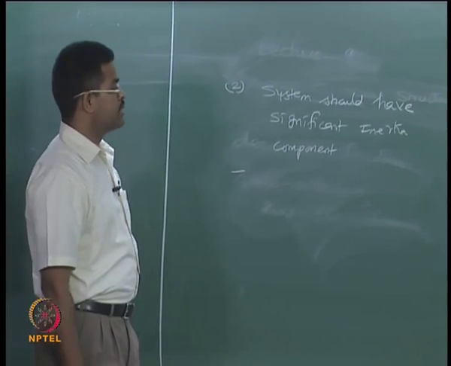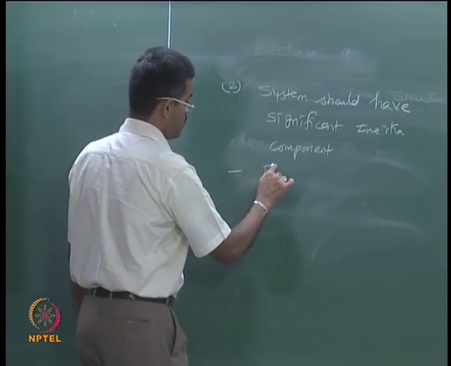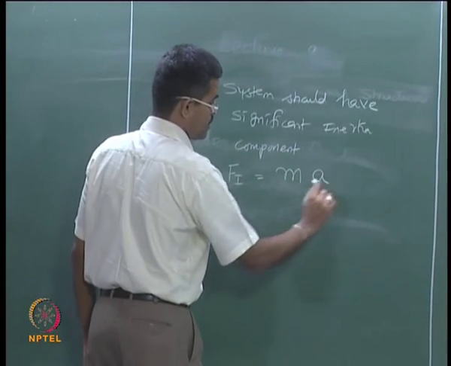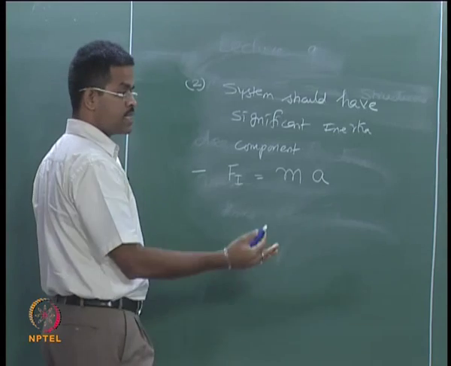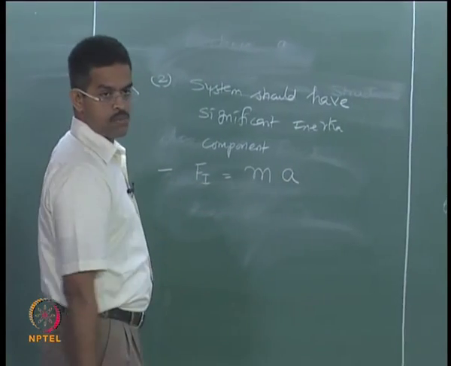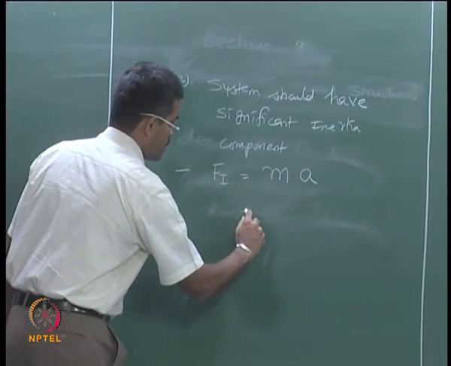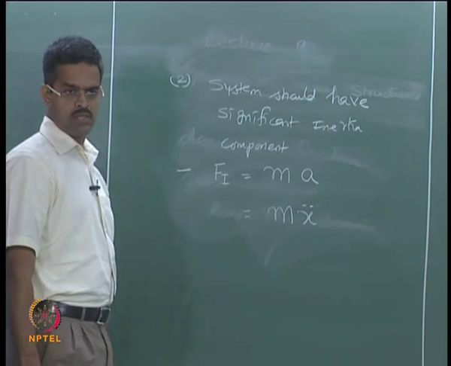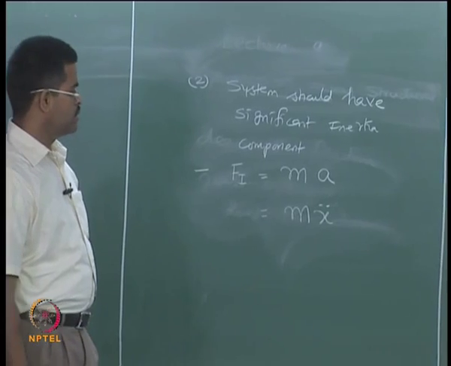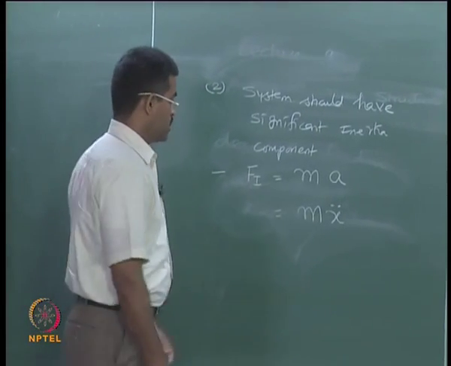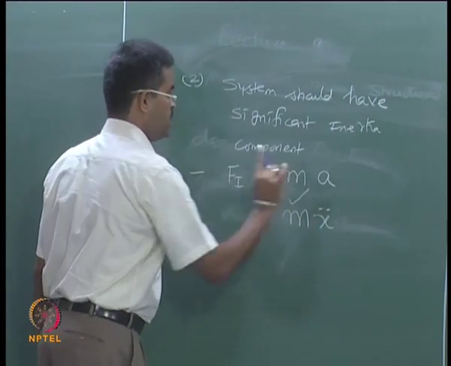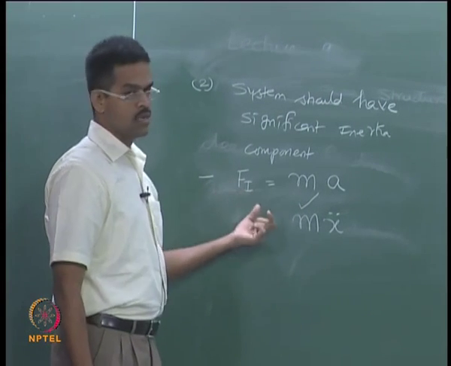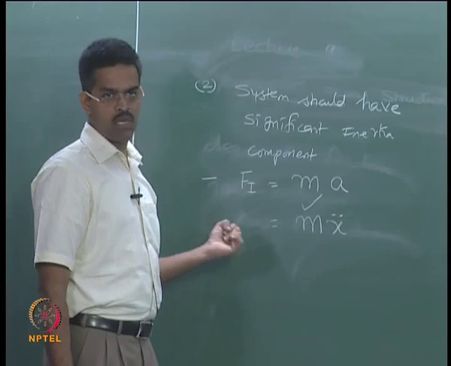It explains like this. We already know the inertia force is simply given by mass into acceleration. If I take x as a function of time as the response of the system, I can say the inertia force is mass into acceleration of the system. There are two components here. So, if the mass is significant, which will make the inertia force or the inertia component significant, I must do dynamic analysis.